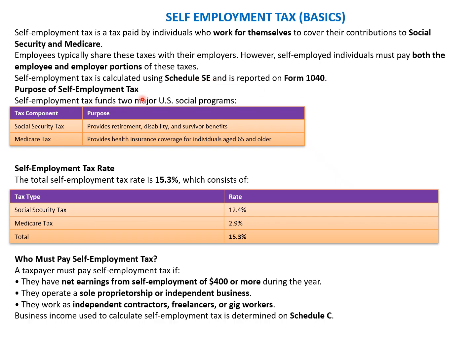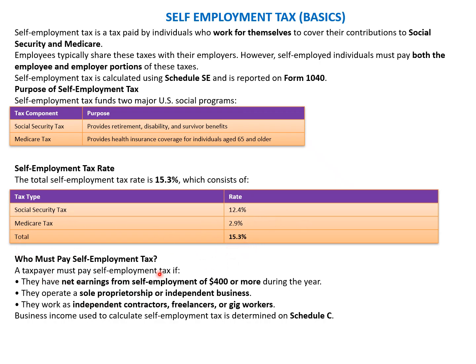As for the purpose of self-employment tax, we know that Social Security tax provides retirement benefits, disability and survivor benefits, and Medicare taxes provide health insurance coverage to individuals aged 65 and older. The total self-employment tax rate is 15.3%, which consists of two portions, the Social Security tax and the Medicare tax. Social Security is 12.4% and Medicare is 2.9%, and the total is 15.3%.